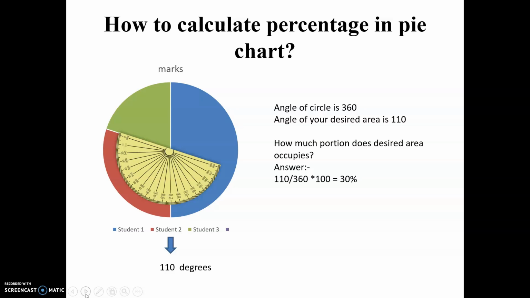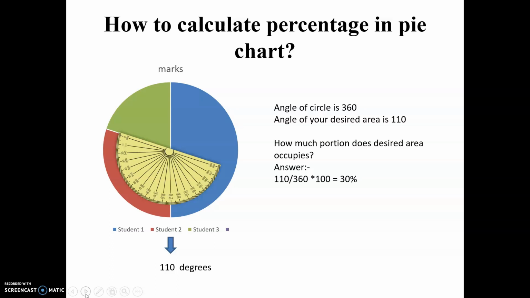So how can you read or calculate percentage in a pie chart? The angle of a full circle is 360. You first calculate the angle of your desired area by using a protractor. If this angle is, say for example, 110 degrees, then out of 360 degrees, 110 degrees is occupied by your area. So divide 110 by 360, and to find the percentage, multiply it by 100 and you will get the answer. So about 30% of the area is occupied by arable land or non-arable land. You can find the answers for such types of questions.